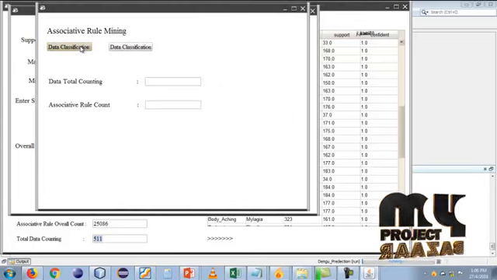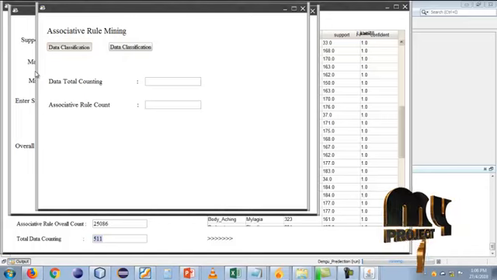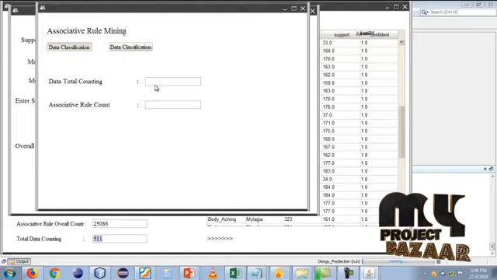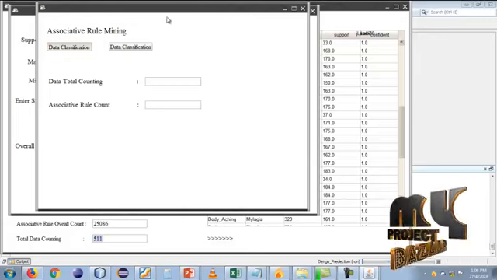This is the final classification result. The data classification result total count can be displayed in this field, and the total data count is displayed in these frames.